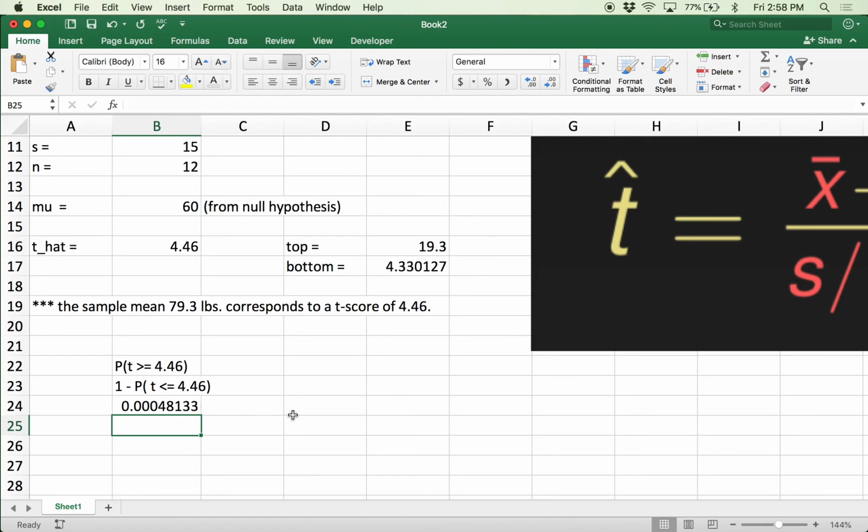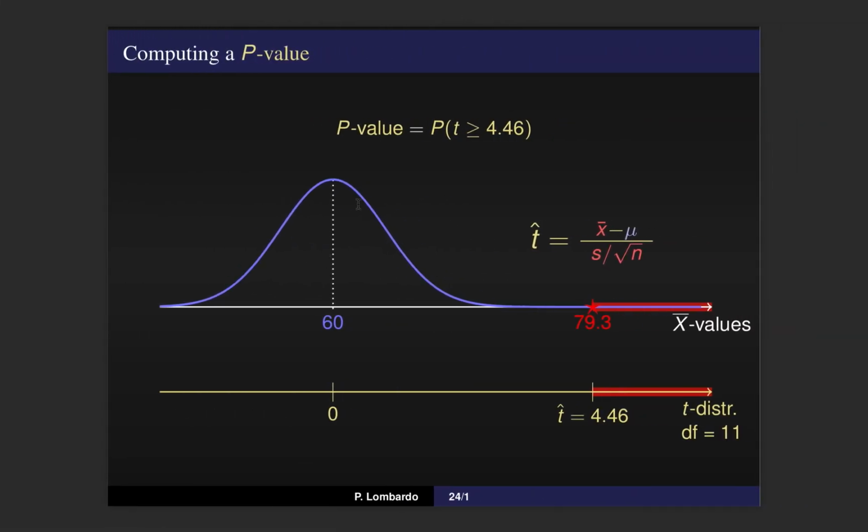That's an exceedingly small probability, which is why we would say in this case, this p-value is so small, below many thresholds that you might want to set, that it provides evidence against the original null hypothesis claim. So in other words, we're going to reject the claim that the population mean weight for labs is 60 pounds or less. And that means we're actually providing through this data set evidence that the mean weight for adult labs is greater than 60 pounds. So we're siding with our alternative hypothesis.